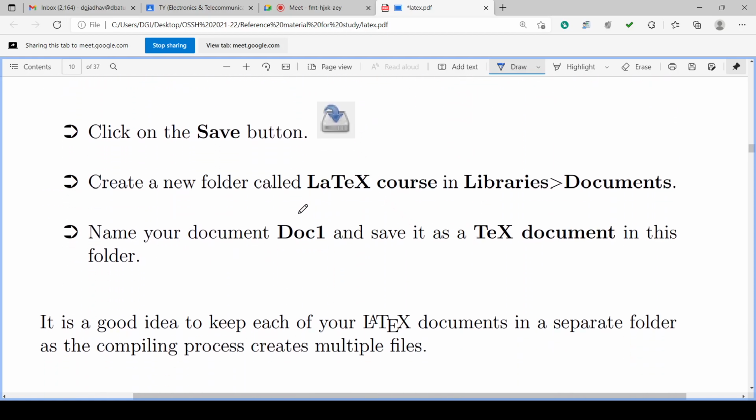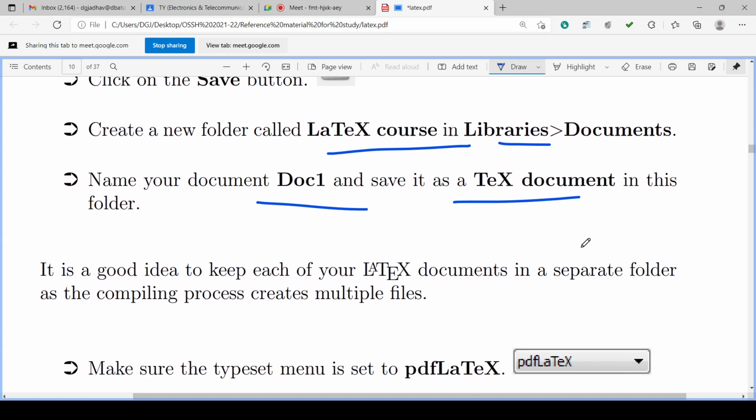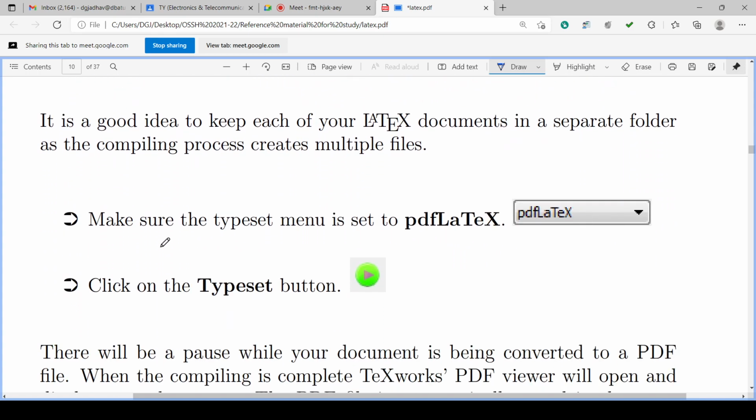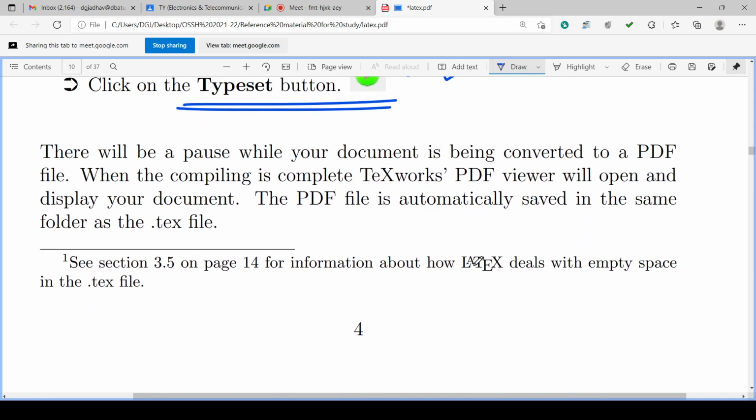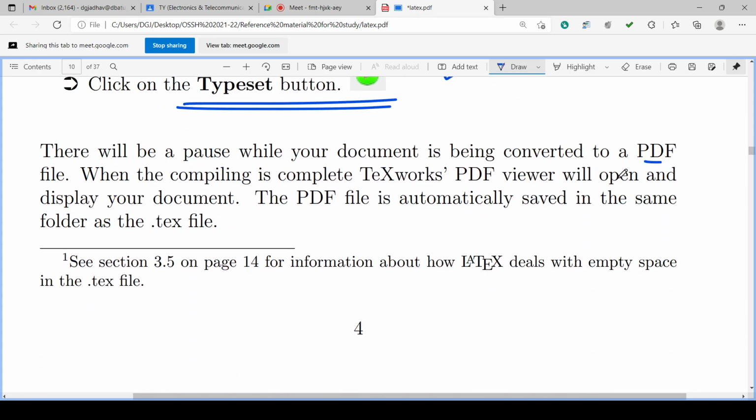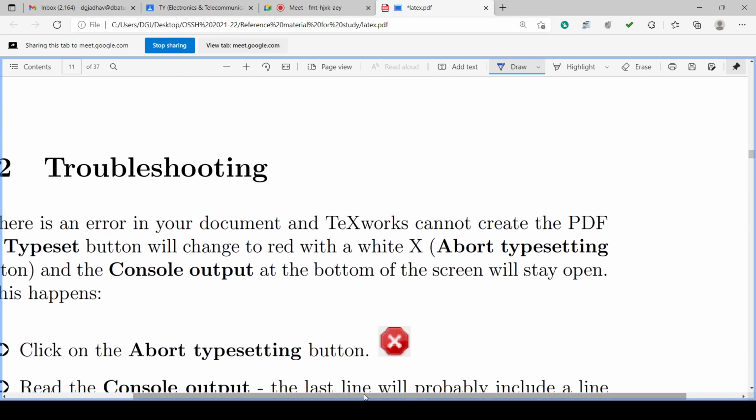So we have to save it in a folder, maybe whatever folder, and save the document as a .tex document. Then we select the PDF, press the typeset button, and this will generate the PDF as the output file, and we can check the PDF.